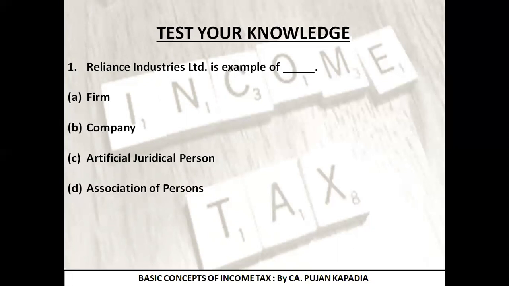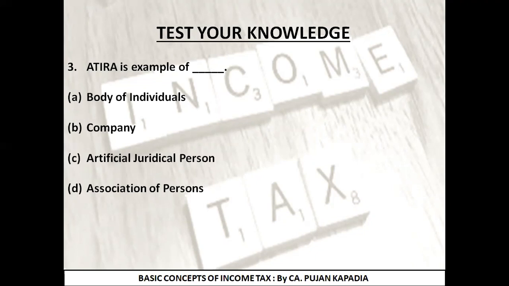The first question was Reliance Industries Limited. I hope you might have caught the trigger word. Fine. Limited is an example of company. As I told you, if we are having any word which is followed by limited or private limited, the answer is going to be company. The correct answer is option B, company. Question number two. VNSU is an example of. I just let you know if we come across any educational institute in the form of university or in the form of any school, it is going to be artificial juridical person. So the correct answer is option C.